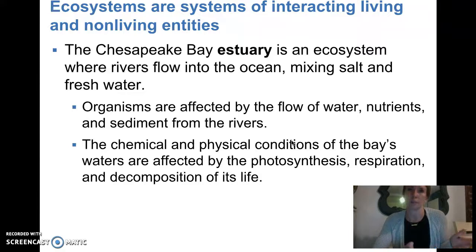So the different chemistry of the water, the pH, the salts, the chemicals that are there, as well as the physical conditions, the temperature, the movement of it, all of that are affected by the photosynthesis, respiration, and decomposition of its life.